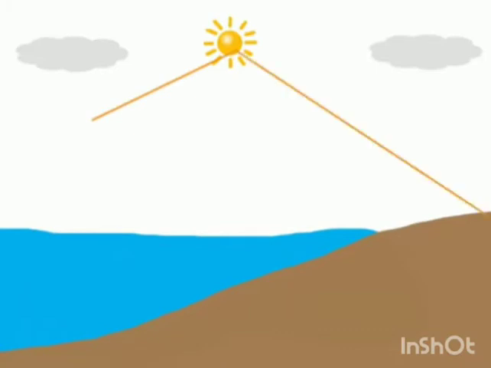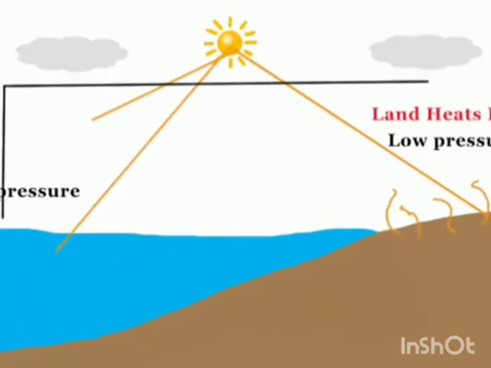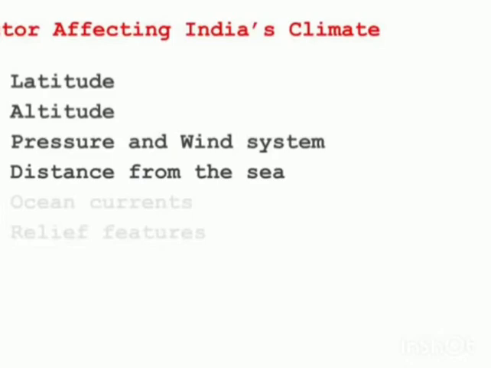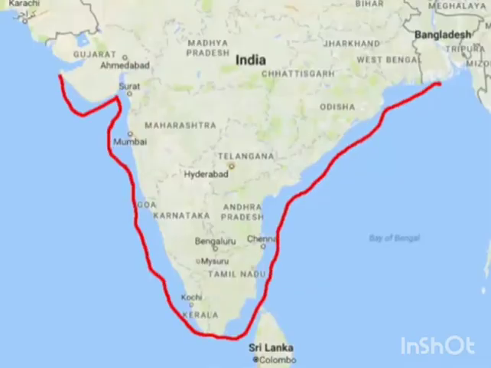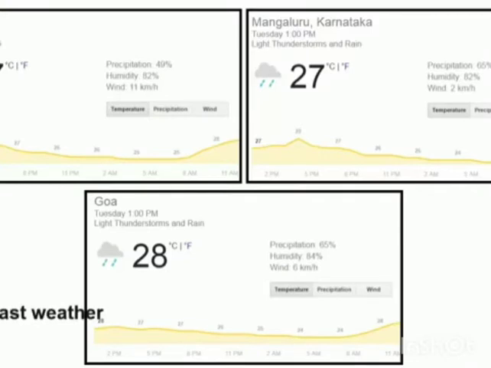Hence, by this example, you can also understand this. Landmass gets heated faster than water bodies, and due to that, a low pressure zone is created at the land surface, which attracts cool air molecules from the sea or ocean, causing rainfall and changes in the temperature. The fourth factor is distance from the sea. Now, if you are residing at coastal areas, you will notice there is hardly any change in the weather condition.